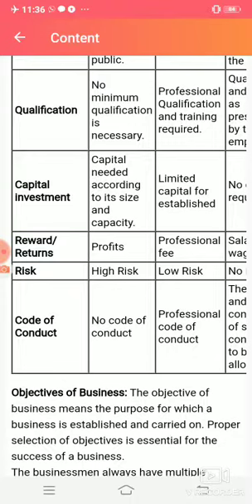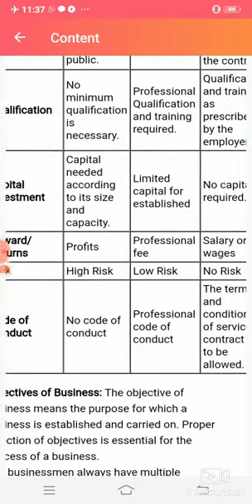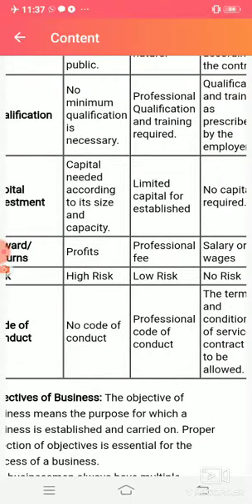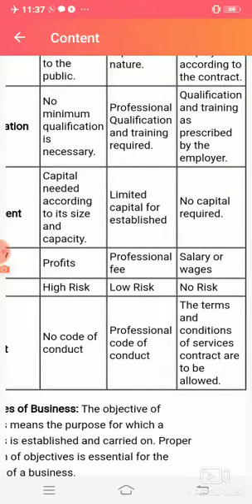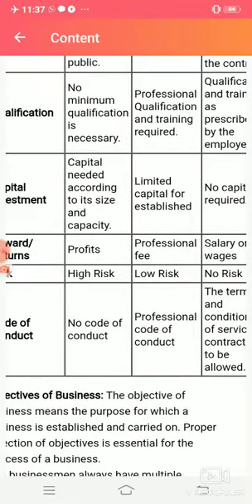Next is capital investment. In business, capital is needed according to size and capacity. If a business is large in size, it will require more capital. If a business is small in size, it will require less capital. Professions require limited capital for establishment. No capital is required for employment.